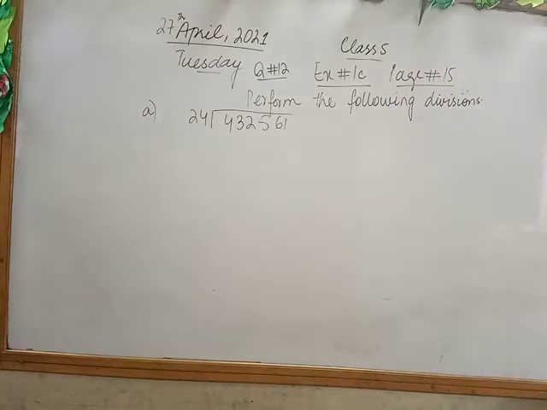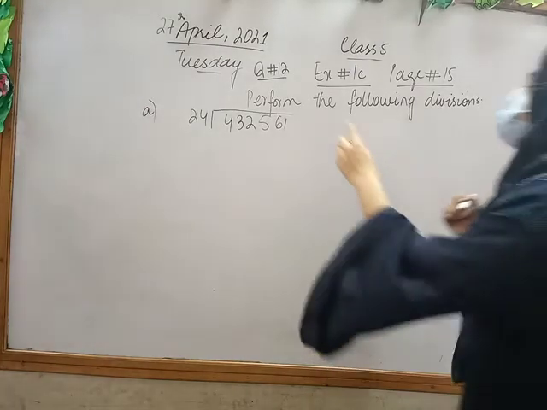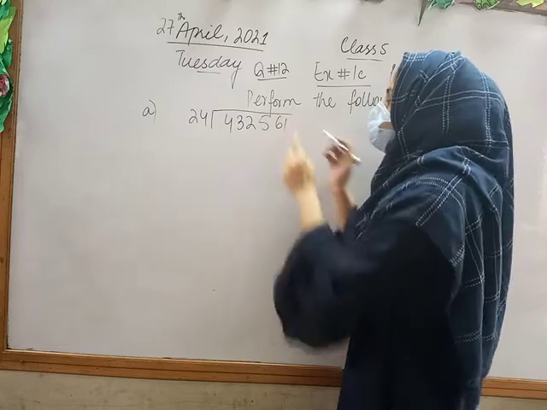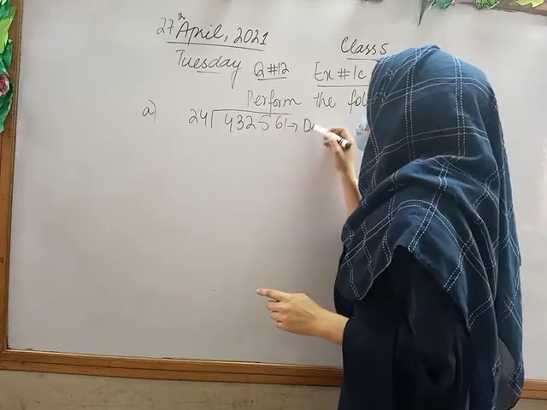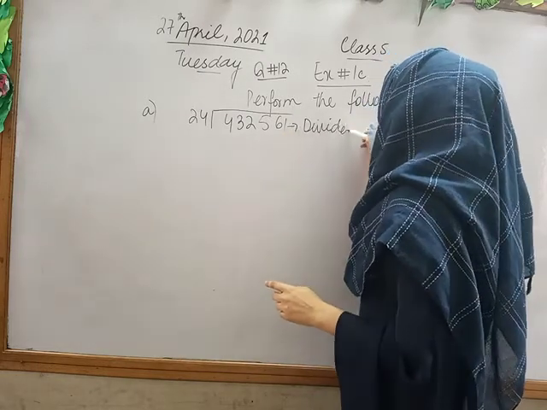Okay, so last time, class, I told you what is dividend, what is divisor, what is quotient and what is remainder. Who will tell me this? Okay, so class, as I told you, the number inside the division sign is known as the dividend. Fine.